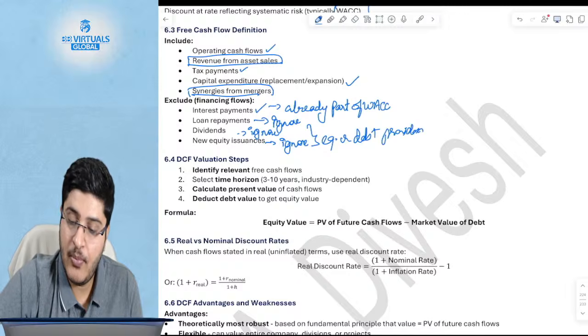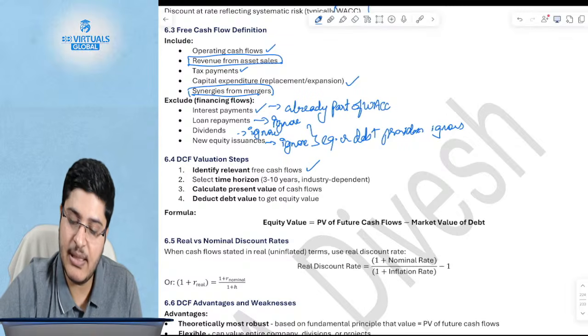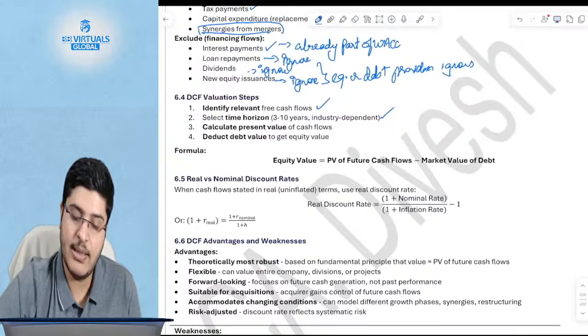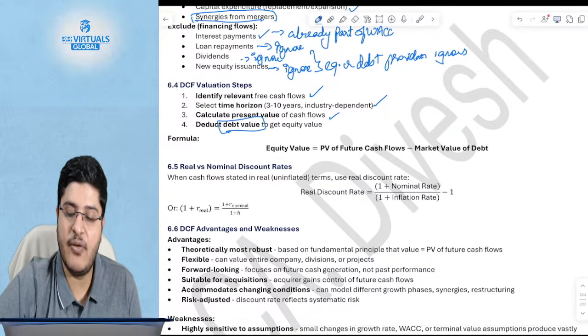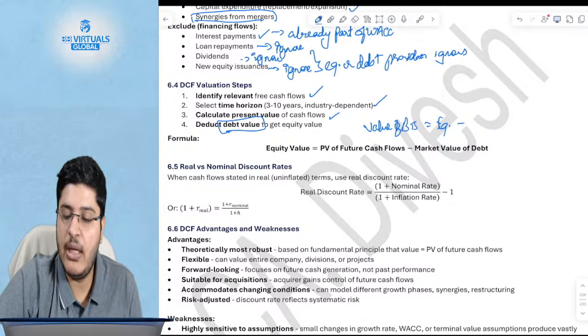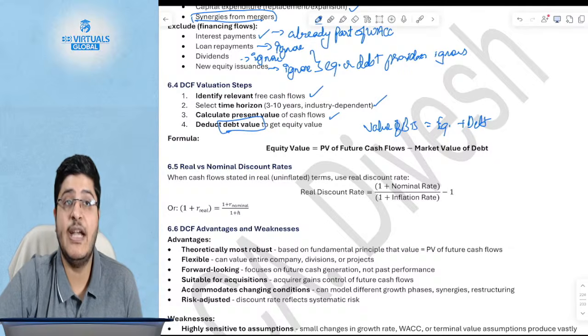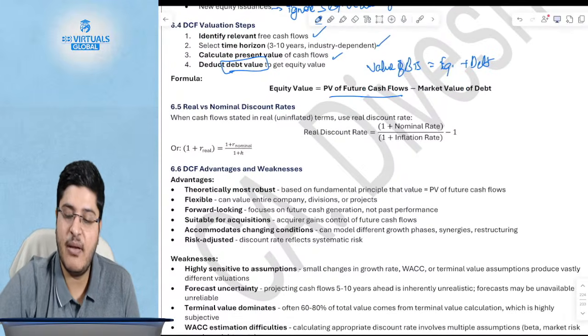Okay, so how do you calculate it? You will say, I will calculate the relevant free cash flows. I will select the horizon. Then I will calculate the present value of these cash flows and deduct the debt value from the value of the business. Remember, value of business is nothing but value of equity plus value of debt, so you calculate the value of business, you reduce the debt value, and you'll be able to find out the value of equity. So value of equity is nothing but the present value of free cash flows minus the value of debt.